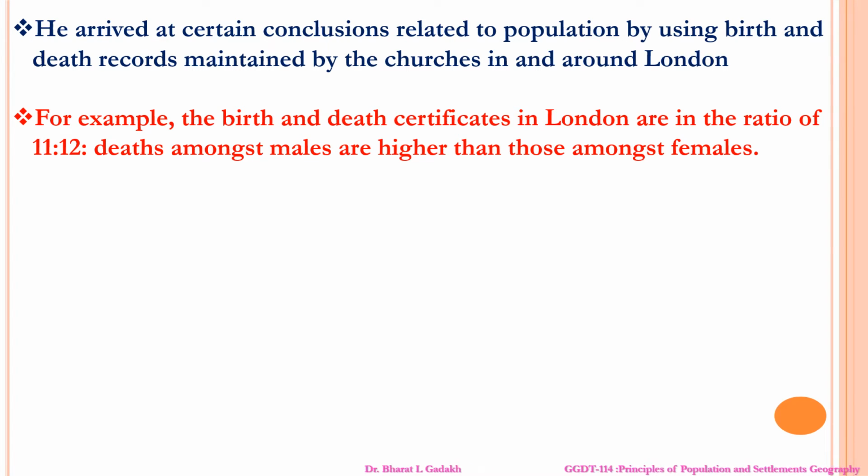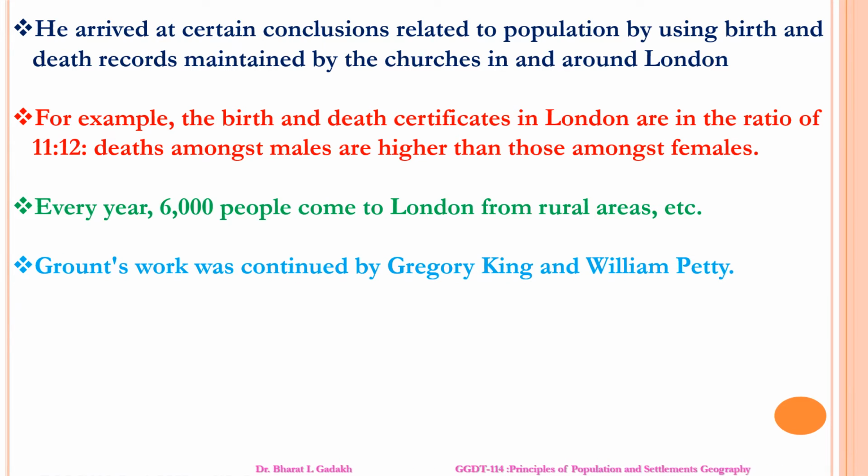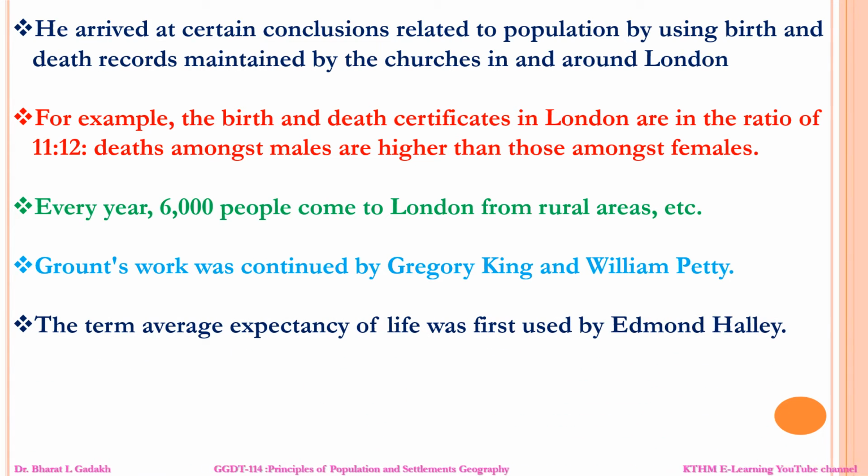Death rate among males was higher than among females. Every year 6,000 people came to London from rural areas. Graunt's work was continued by John King and William Petty. The term average expectancy of life was first used by Edmund Halley. Edmund Halley was the first to use life expectancy of lives; this is a term used by Edmund Halley.